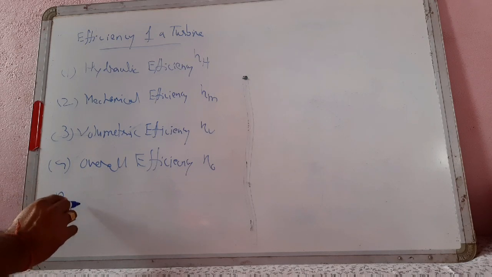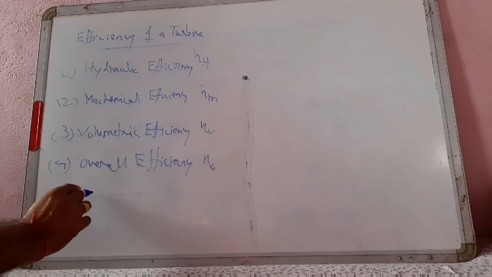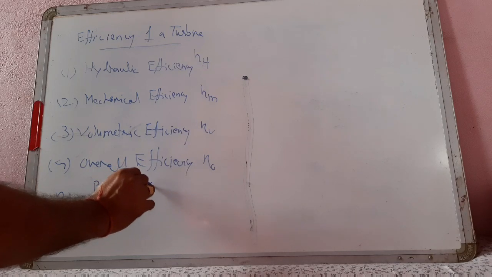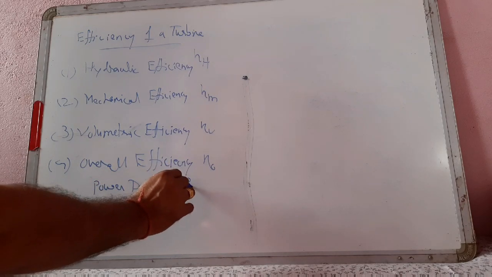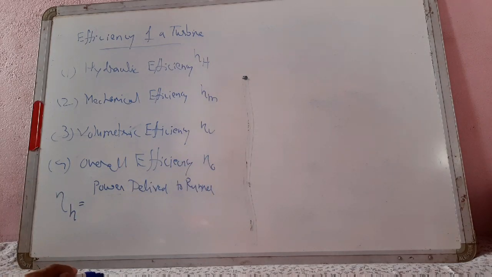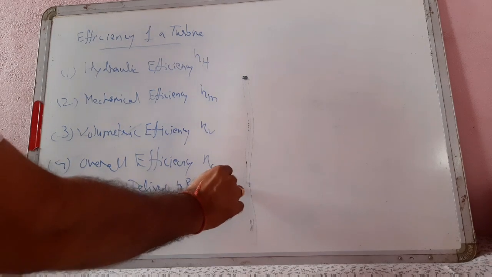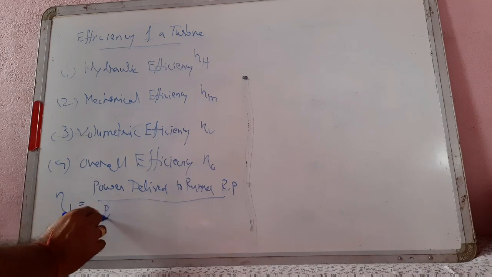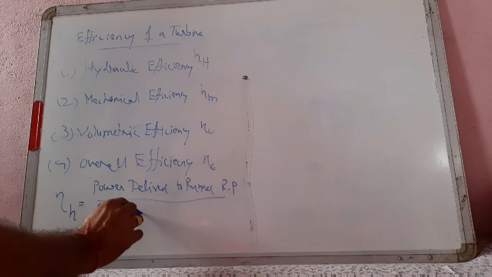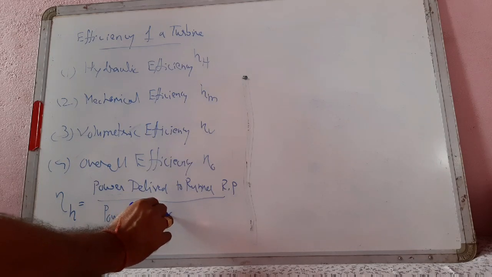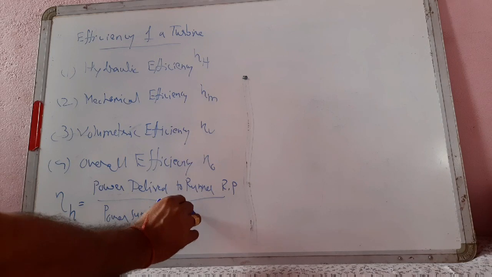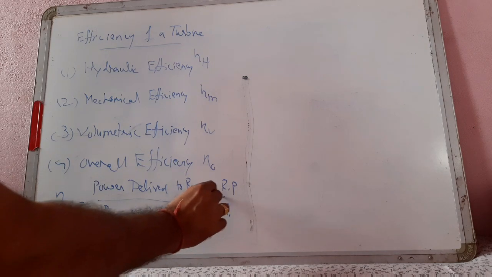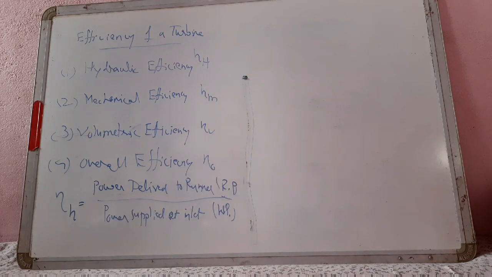This is hydraulic efficiency equal to power delivered to runner, generally written as RP, and this is divided by power supplied at inlet, that is water power.